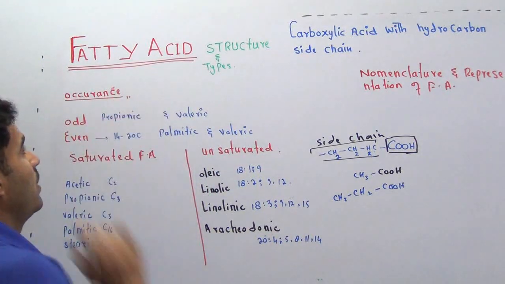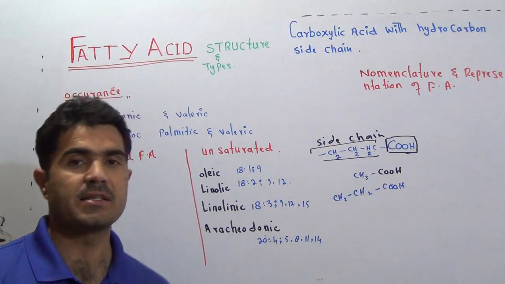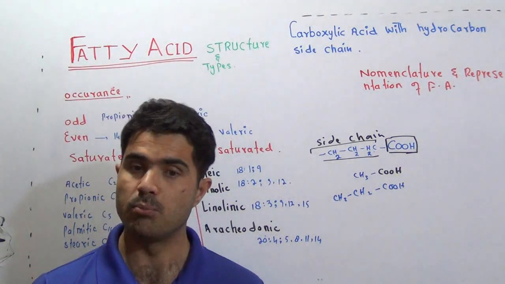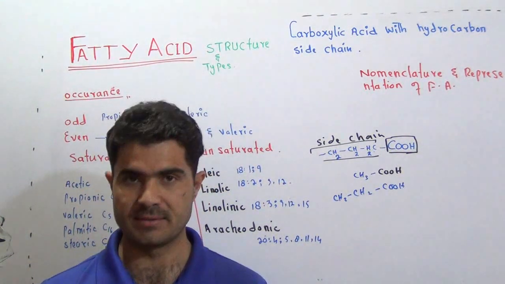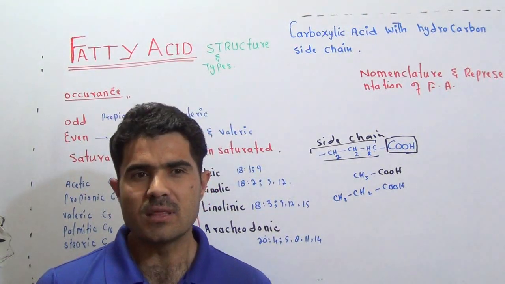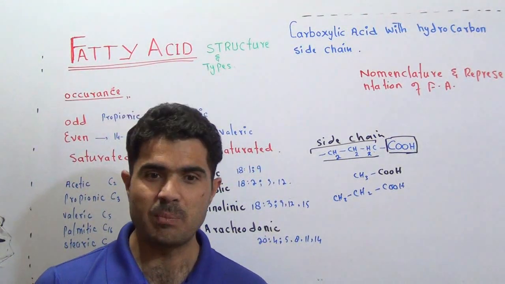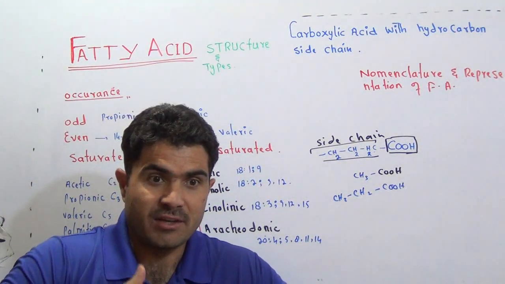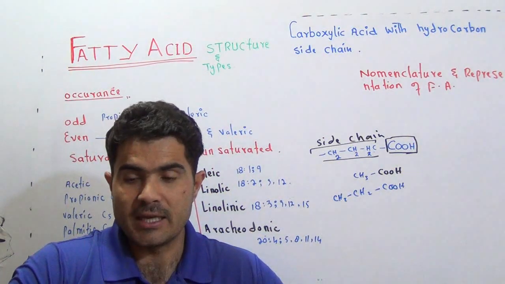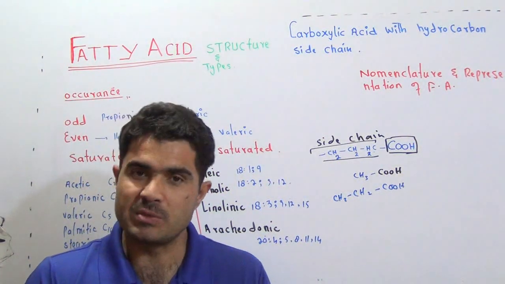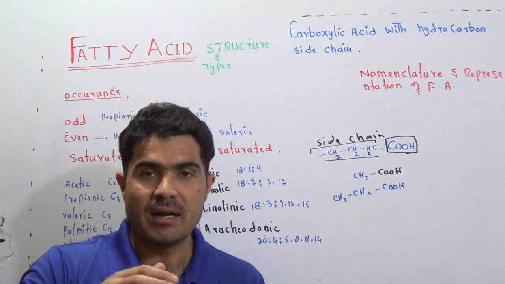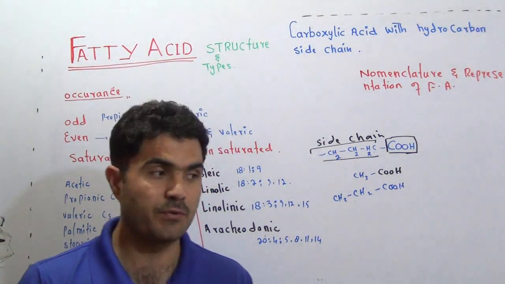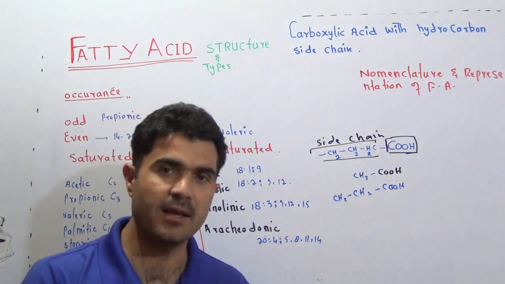Now, the occurrence: how fatty acids occur. Fatty acids occur both in animals as well as in plants. In animals, they are simple, but in plants they are very complex. Means in plants they contain some additional group like OH group. In animals, OH group possibility is very less, but in plants they contain OH group as well as cyclic structure. So fatty acid also contains cyclic structure, but inside the plants.